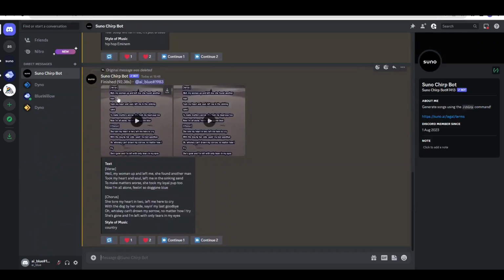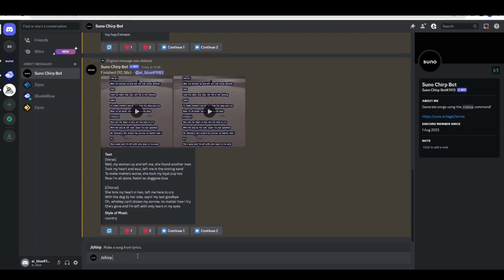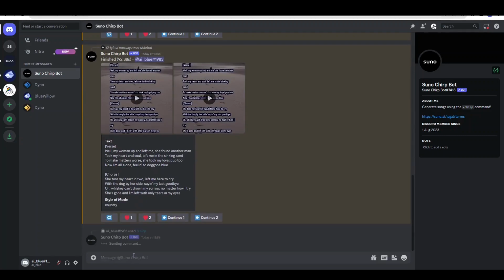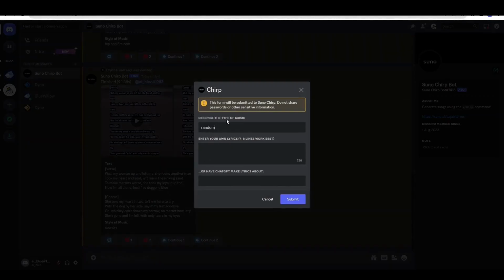That creates a separate private area for you. If you want to create a song, you use the command chirp, enter, and you get a dialog that pops up.